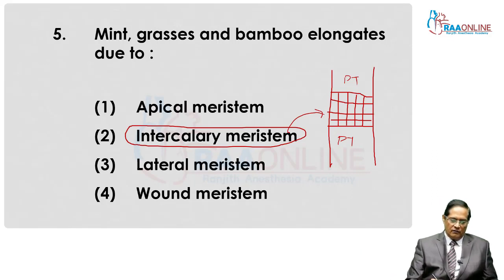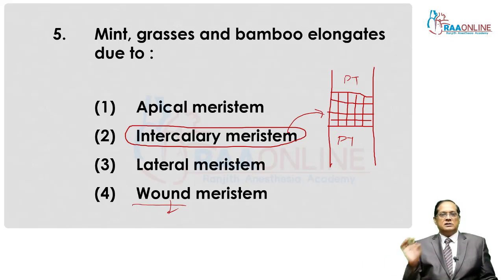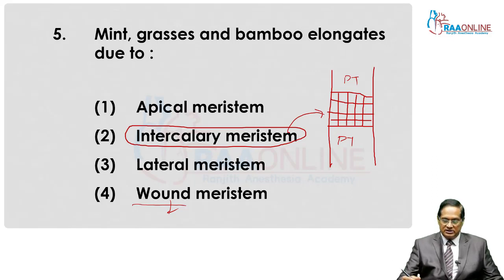Here you see one more word, that is wound meristem. The word wound suggests injury. In case of injury to plant, injured cells secrete a hormone. That hormone is known as wound hormone.